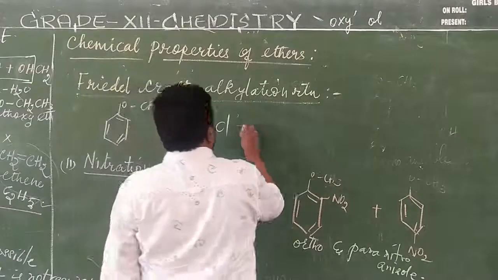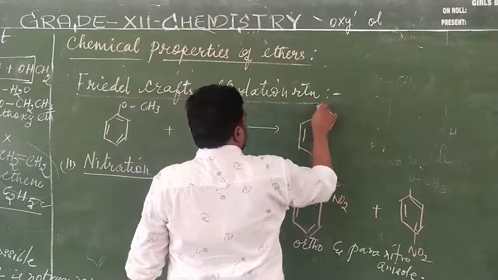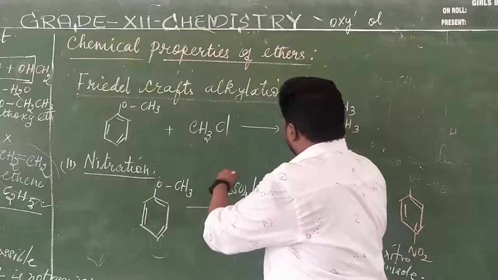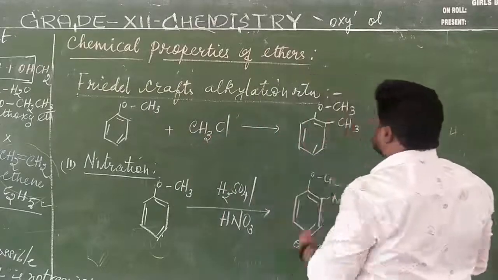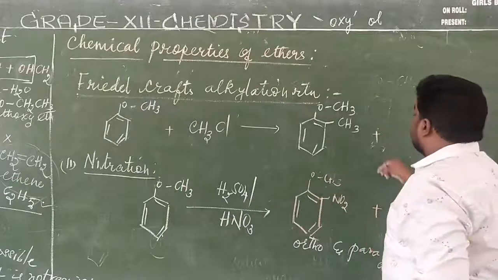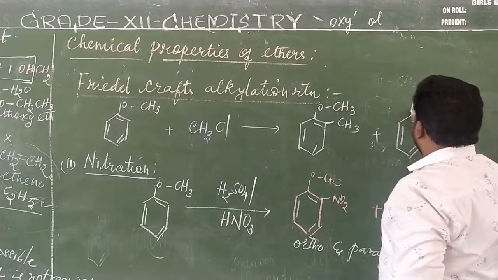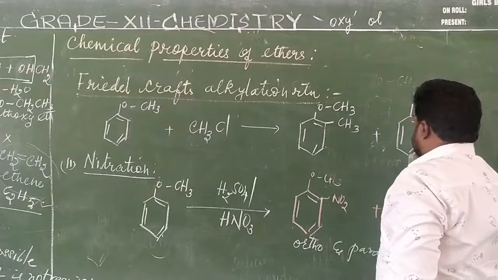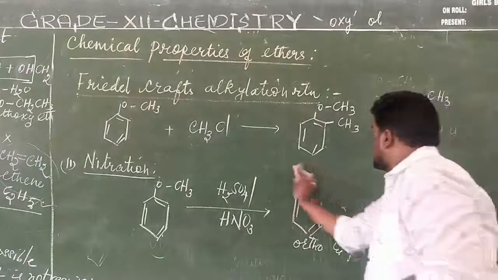Then it gives rise to the formation of the benzene ring, same OCH3 and here CH3. Here is hydrogen and this is Cl, so the Cl will be removed. CH3 is substituted and hydrochloric acid is removed along with it. Same benzene ring, OCH3 and here I am adding one CH3. What is the product formed?